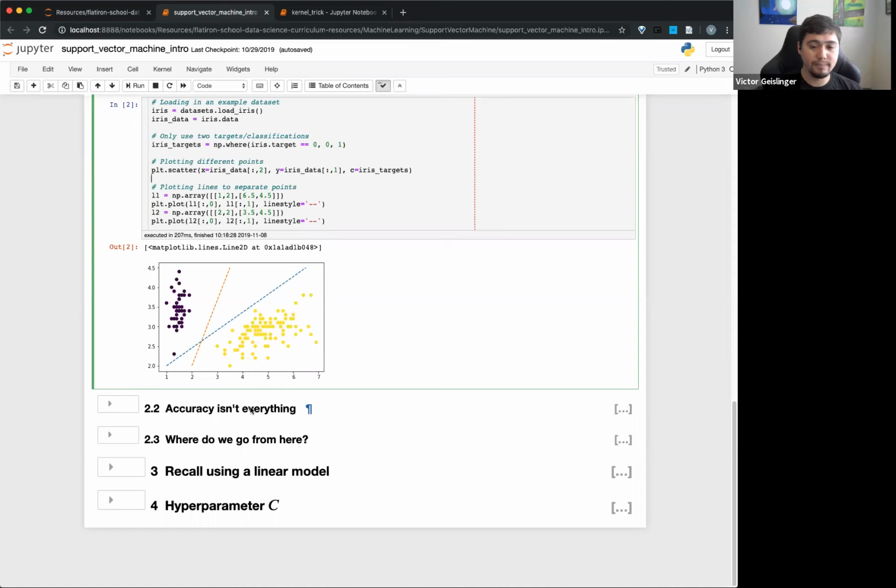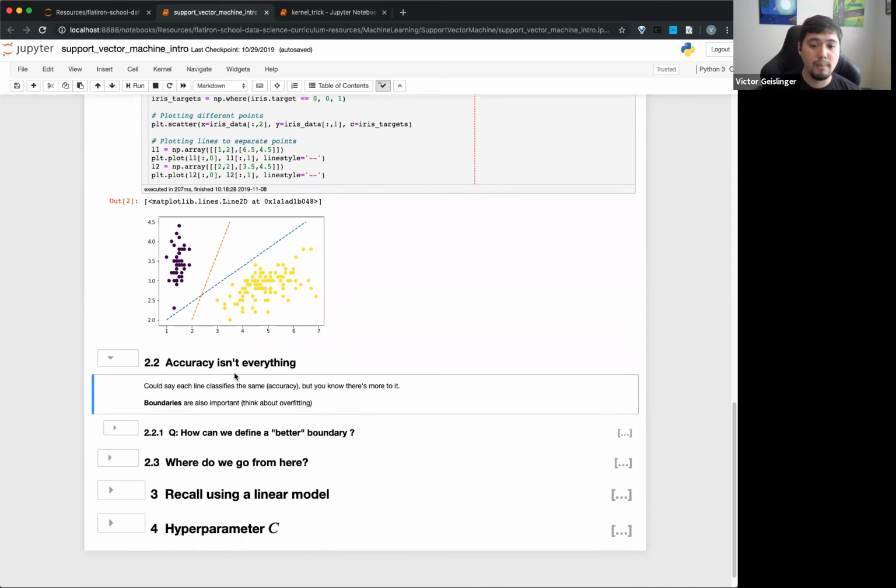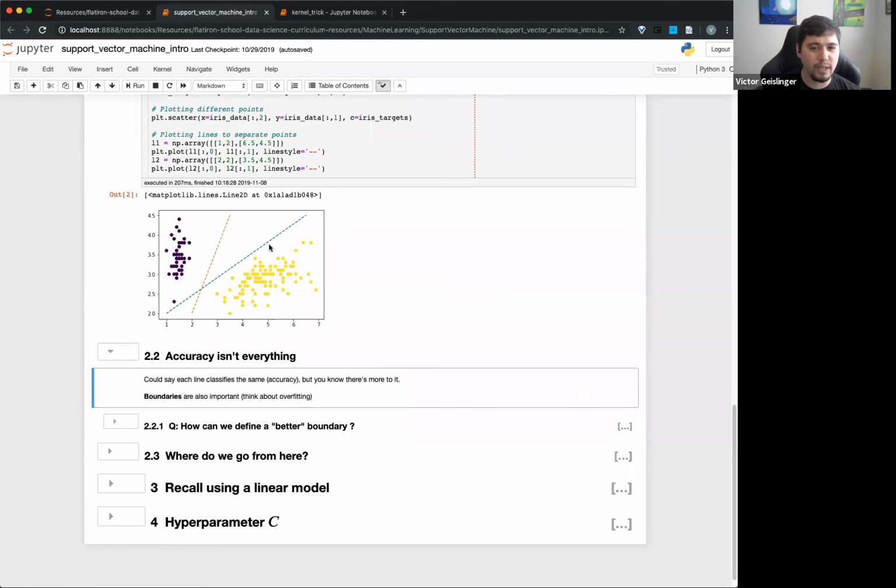And so this is where we come down to the fact that support vector machines can encompass this extra information, like what Jenny mentioned, the margin, which we'll talk about in a second. Accuracy isn't everything. The same accuracy doesn't mean the lines are equal, there's definitely more to it. It's not just about how accurate it is, but also the boundaries. We can actually determine this before we even look at the validation data, as you can intuitively understand what these lines should look like.